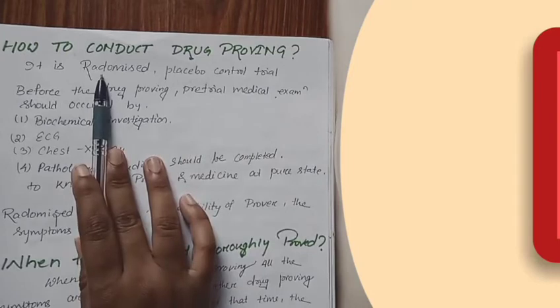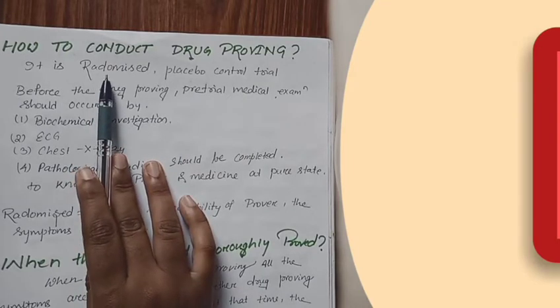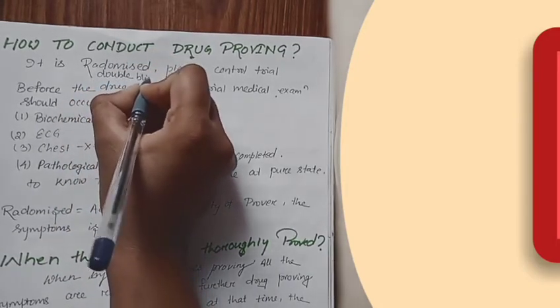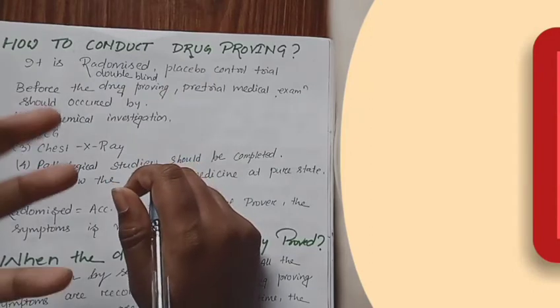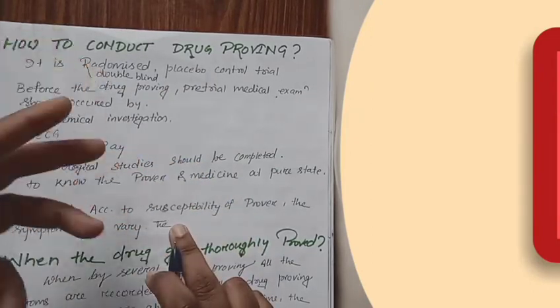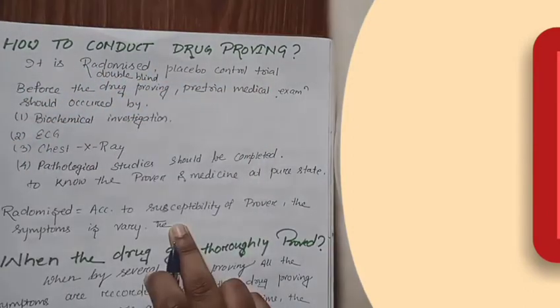What does it mean? Randomized means it is not specifically given. It is also called a double blind test, meaning both the test conductor and the prover do not know anything about the drug. So it is a randomized and placebo controlled trial.